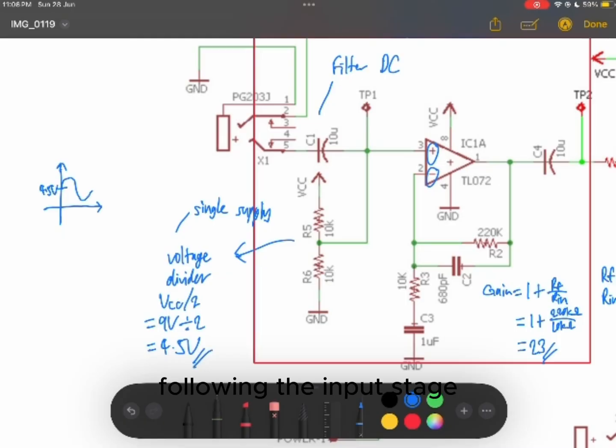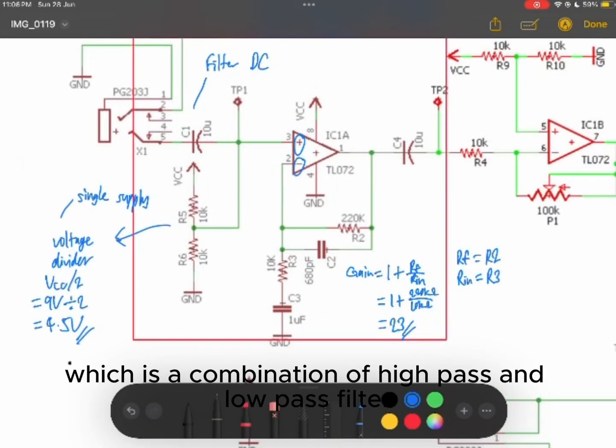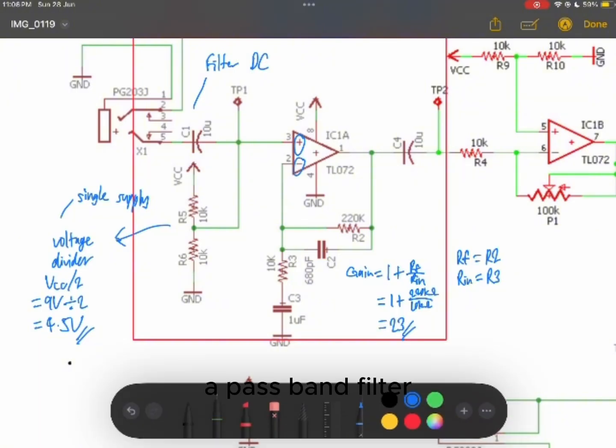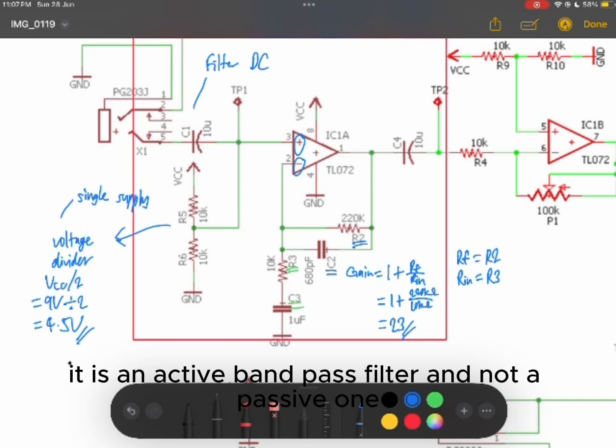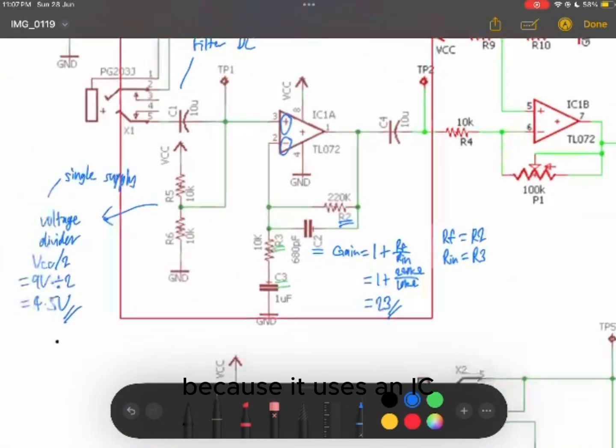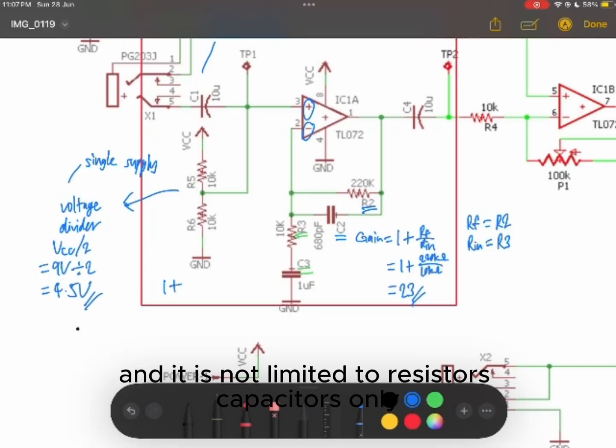Following the input stage, the negative feedback loop forms an active bandpass filter, which is a combination of high-pass and low-pass filters. A bandpass filter allows only a specific band of frequencies to pass through. Any frequency that is outside of the specific range gets rejected. It is an active bandpass filter and not a passive one, because it uses an IC and is not limited to resistors and capacitors only.